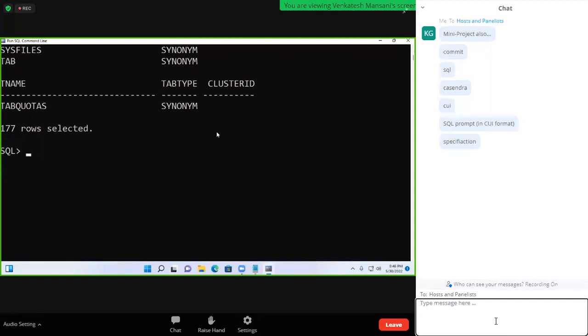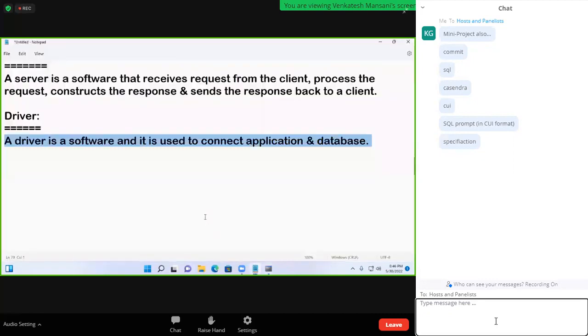What is an application? An application is something we interact with on the desktop. See, we are interacting here, it is also an application. Here also we are interacting, it is also an application. Now, what is a database? It is a software and it is an organized collection of data. How is it organized? In the form of tables. What does a table contain? Fields and records.